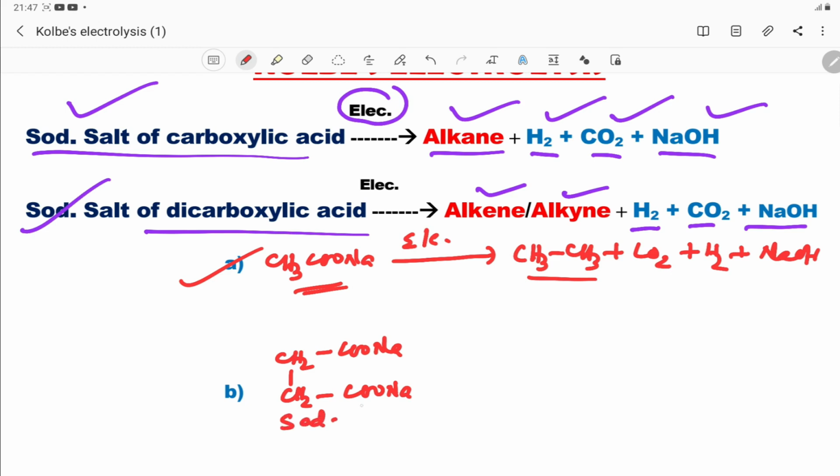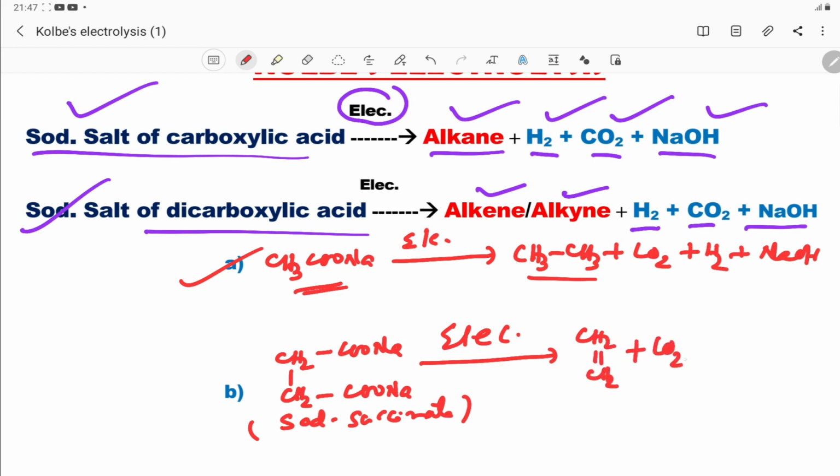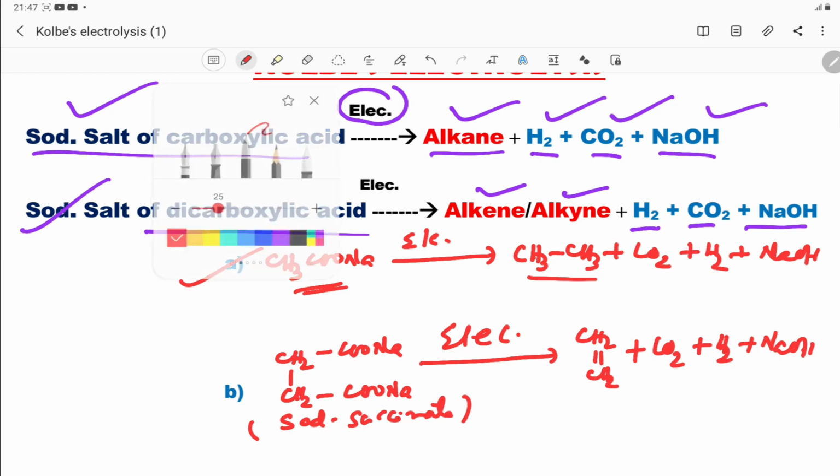When this sodium succinate undergoes electrolysis, the product is alkene. The same products: CO2, hydrogen gas and sodium hydroxide.